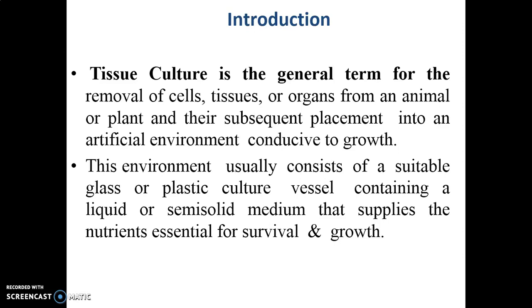Now the choice of medium depends on the type of cell you are going to culture, and those nutrient media supply essential nutrients necessary for survival or propagation of cells, tissues or organs.